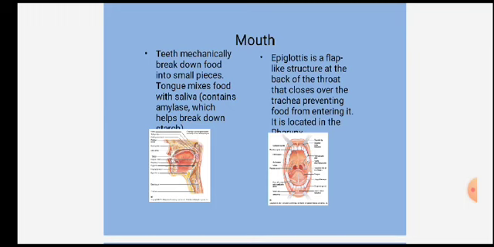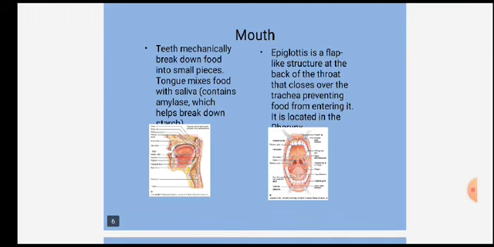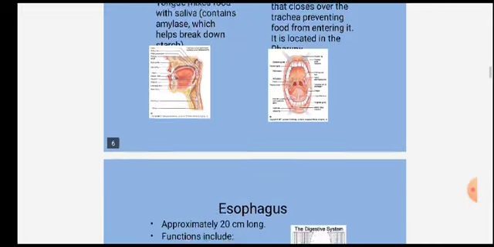Amylase is responsible for breaking down the food material in the mouth. Then there is the epiglottis. It is a flap-like structure at the back of the throat that closes over the trachea, preventing food material from entering it, and it is located in the pharynx.